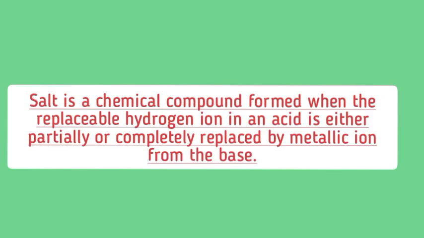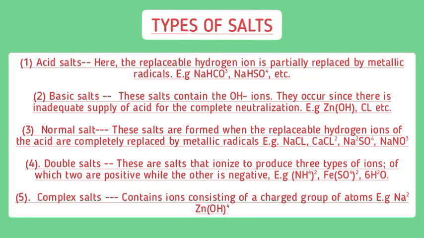Salt is a chemical compound formed when the replaceable hydrogen ion in an acid is either partially or completely replaced by metallic ion from the base. A chemical compound formed when the replaceable hydrogen ion in an acid is either partially or completely replaced by a metallic ion or a base.